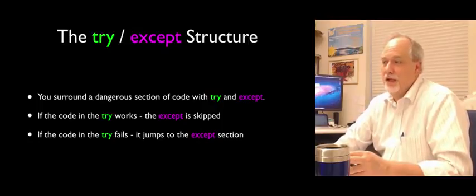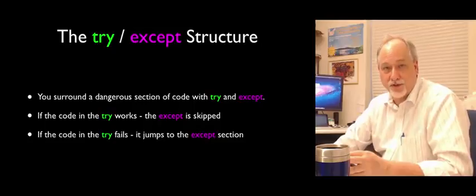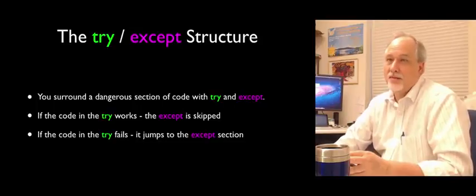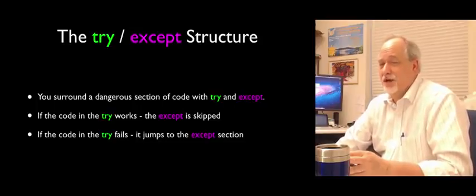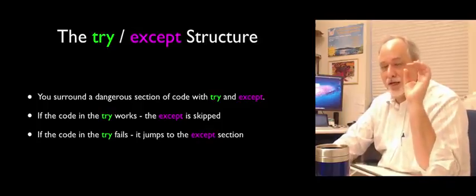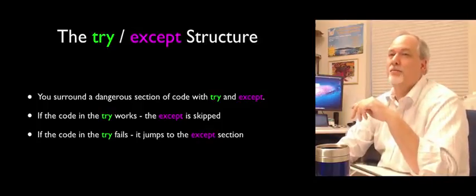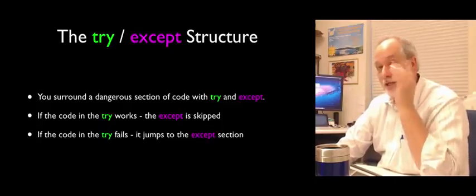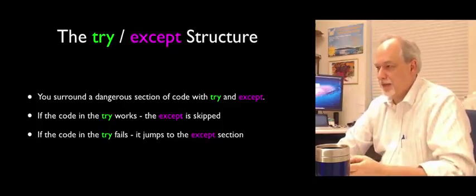Like if you read a number from a user and you try to convert it to a floating point number, as you may have already done in some of your homework, it can blow up. You know it's going to blow up, but you don't exactly want to kill your program. So the concept of try and except is, hey, this is a dangerous thing. I know it might blow up. I know exactly what might blow up, but I don't want to die, and I don't want to stop my program when it blows up. I want to continue, and that's the purpose of the except block.